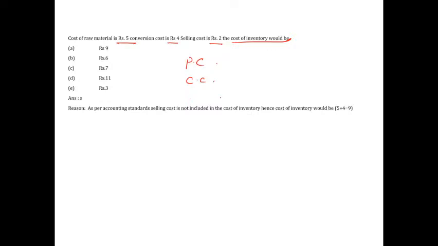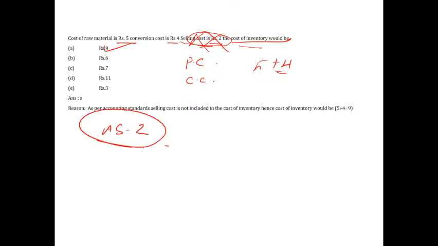Now in this, we never talked about selling cost. Selling cost is not part of my inventory because that comes after production, when it is out for the market. So the cost of inventory won't include selling cost. So now the cost of inventory would be 5 plus 4, 9. This comes under AS 2, inventory valuation.